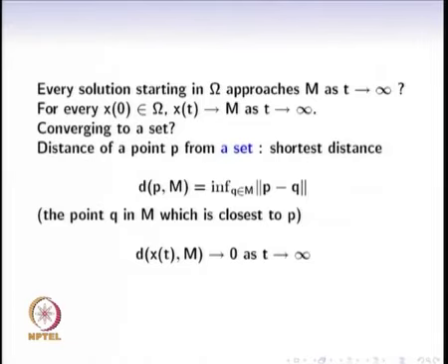The distance of a point P from a set is defined as the shortest of the distances from P to different points in M. So, this is the definition of the distance of a point P from the set M. Now, as x evolves as a function of time, x of t is a point, and we look at the distance of x of t from the set M, and this distance decreases to zero as t tends to infinity. That is the statement of Lassalle's invariance principle.